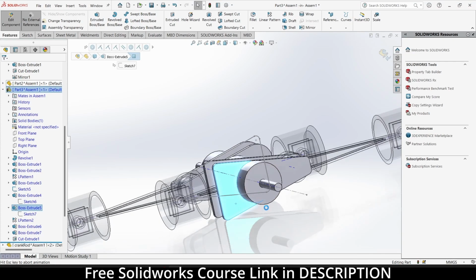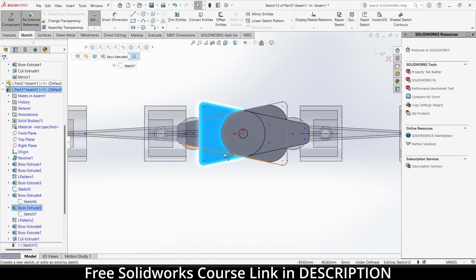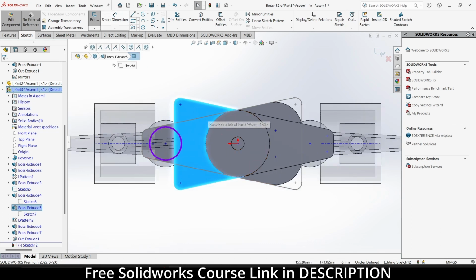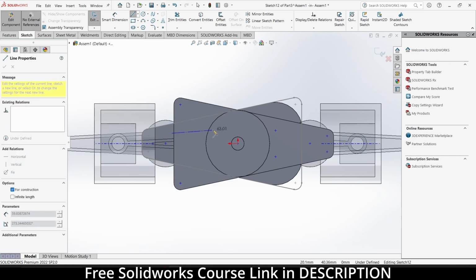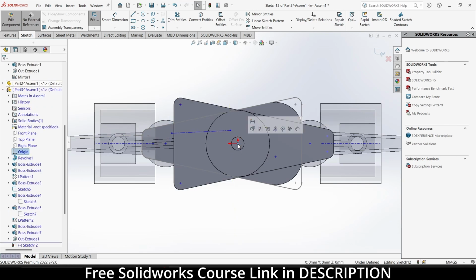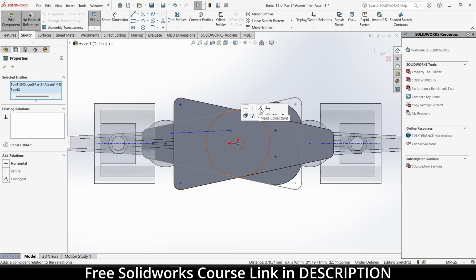Select this face, click on sketch. Let's repeat it here. Draw a random line. Select this point and this point.